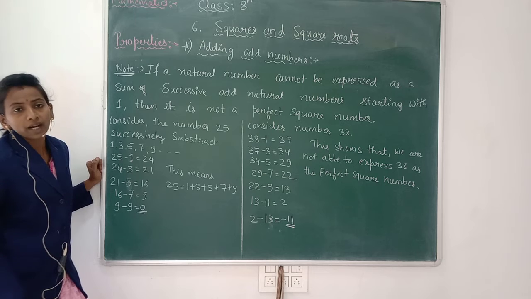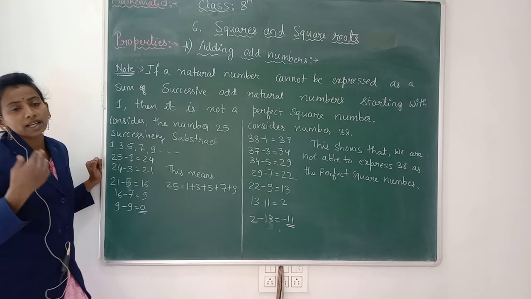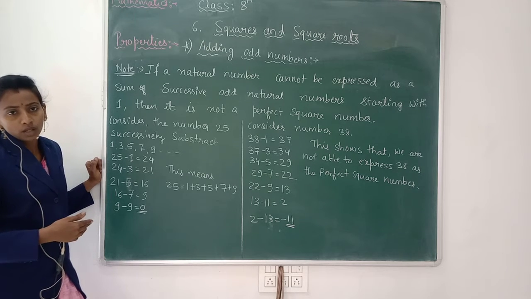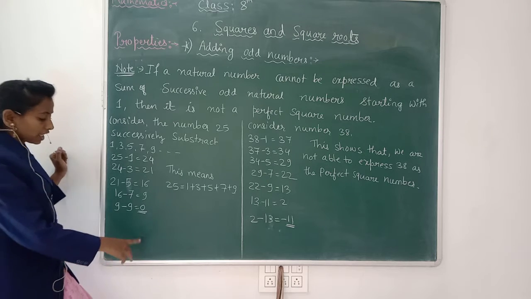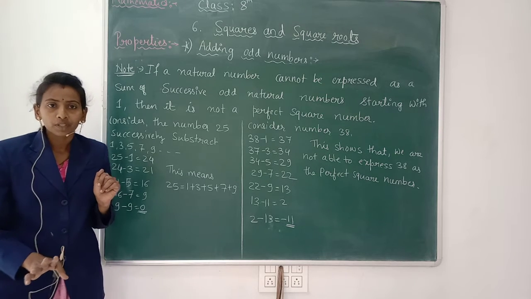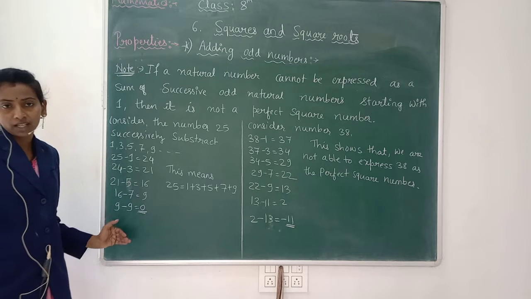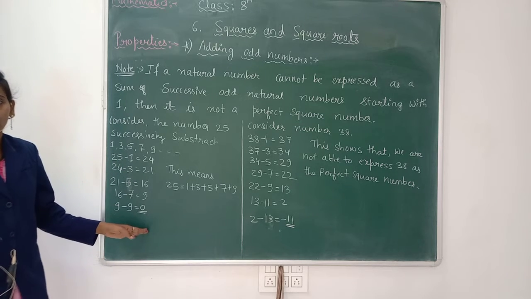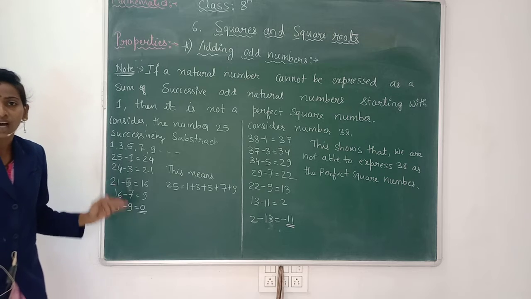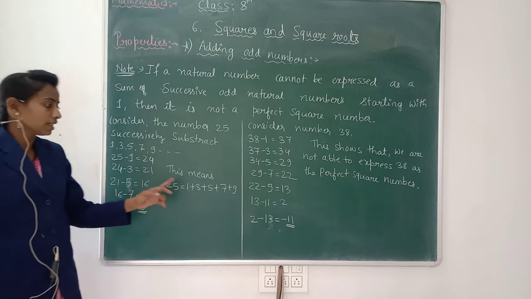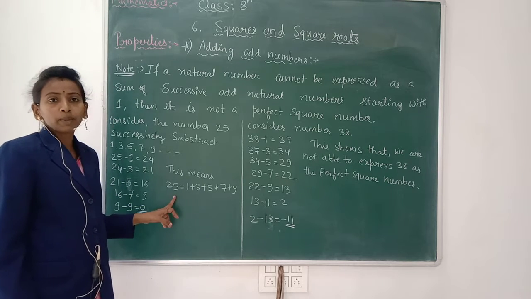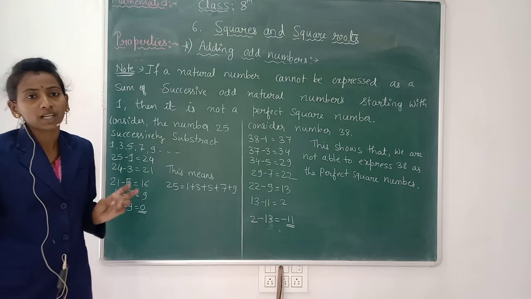Take any number and subtract starting with 1. If you get the result 0, there you have to stop. Take all the odd numbers you have used to get the result 0 and do the sum of all of them. When you do the sum, the result will be a perfect square number.